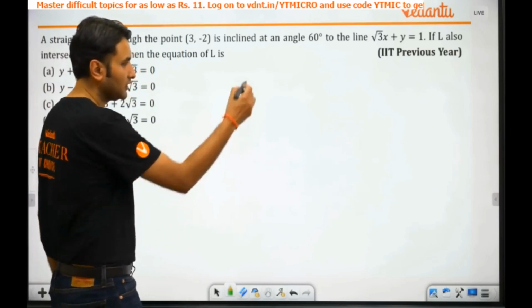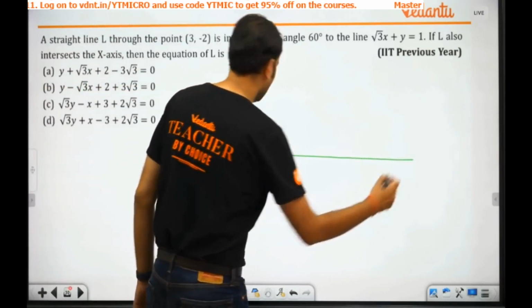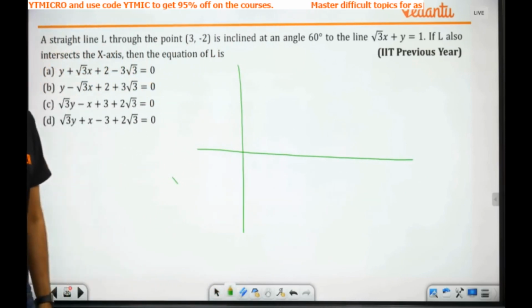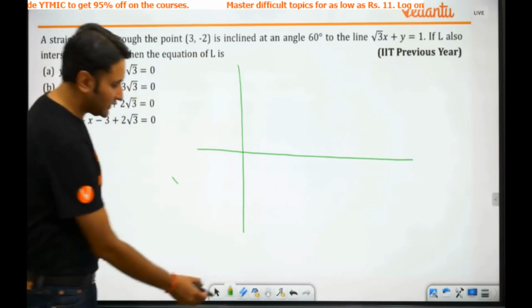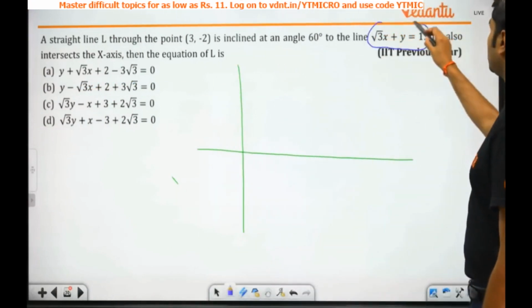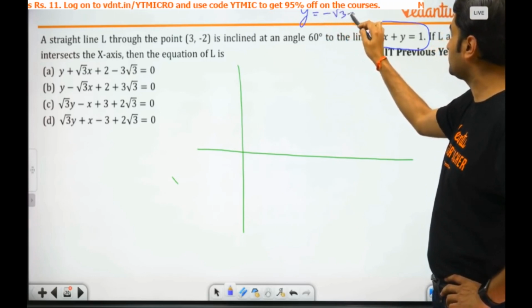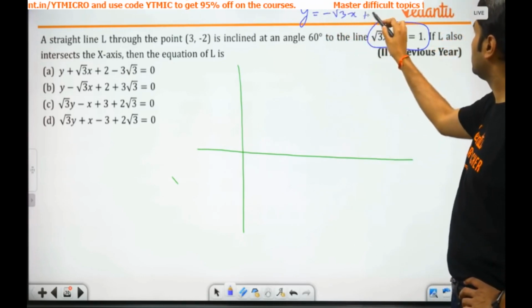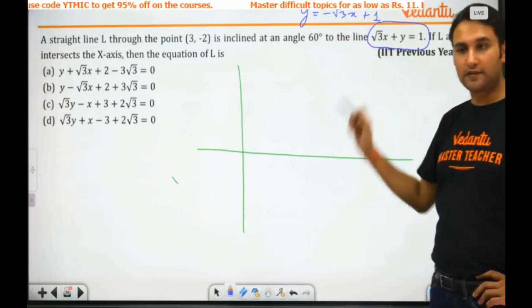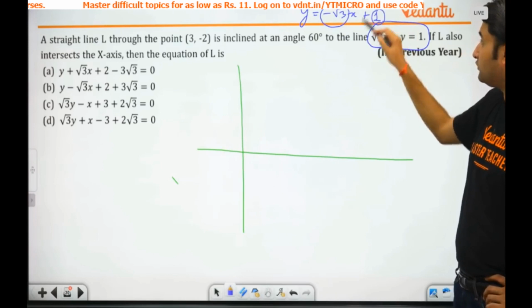I hope you must have visualized it by now. So this is what it says. This is my coordinate system. Okay. So there is a line, कौन सी line है भाई, line को देखो. Root 3x plus y equal to 1. Can I also write this as y equal to minus root 3x plus 1, y equal to mx plus c? So what is the slope? Minus root 3 is the slope, y-intercept is 1.